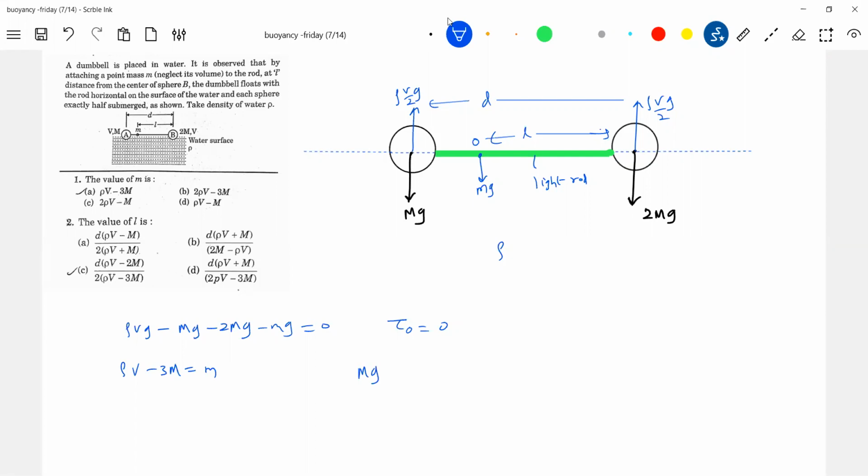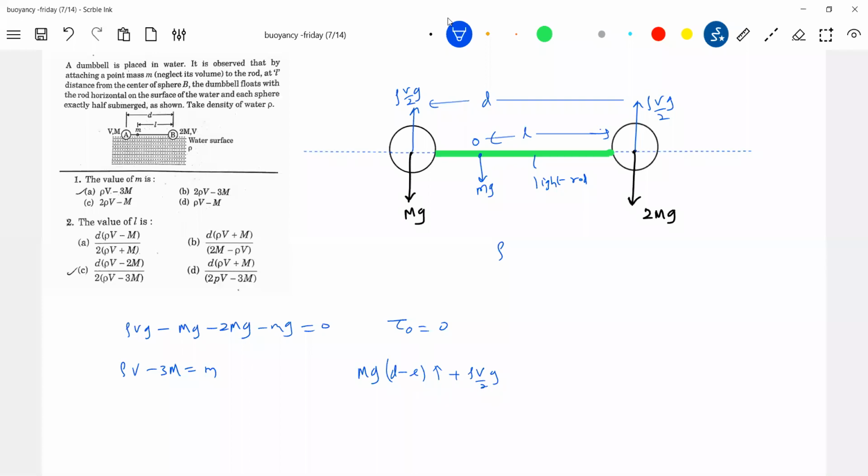Okay, what are the things? Capital Mg into d minus L. This should be anti-clockwise.